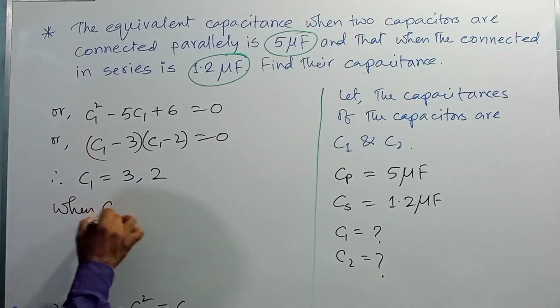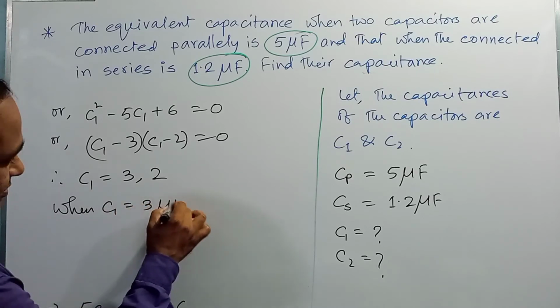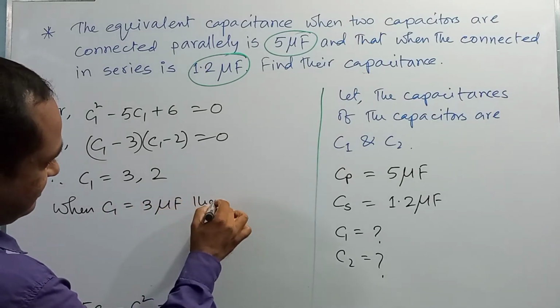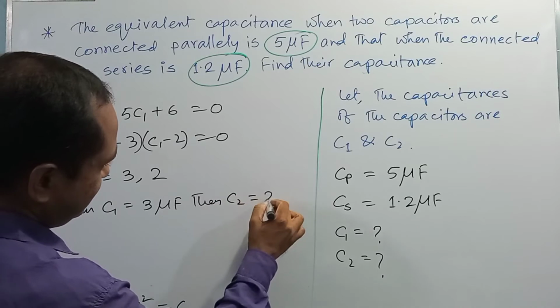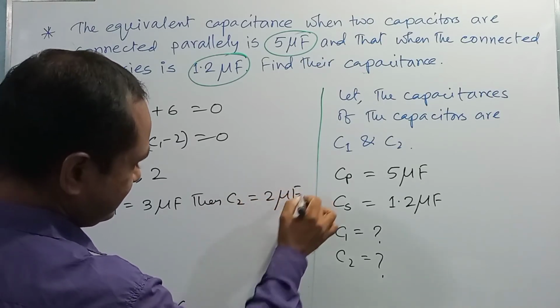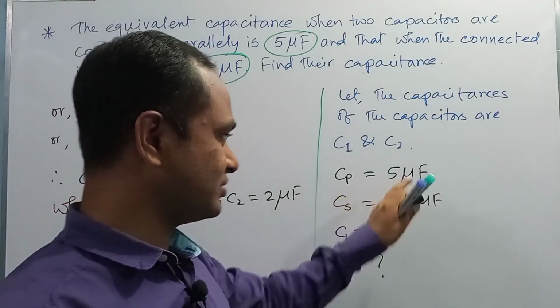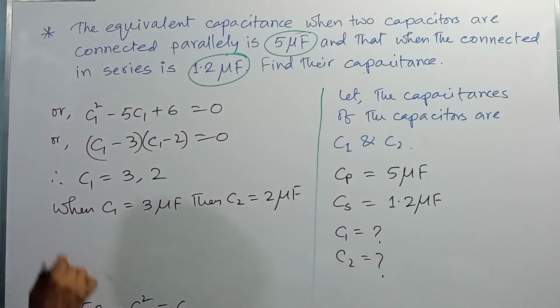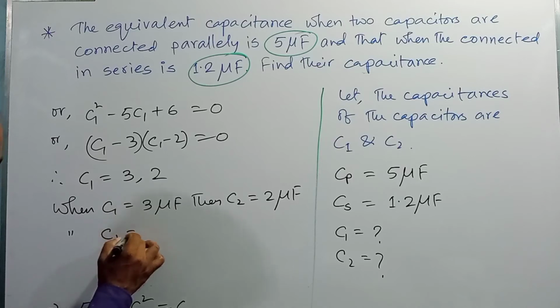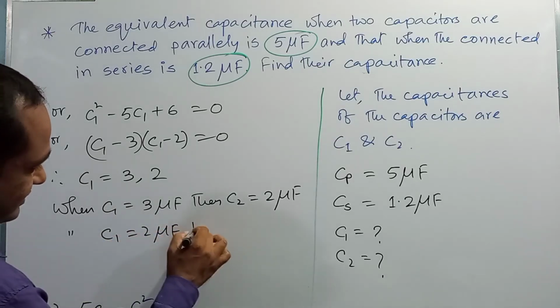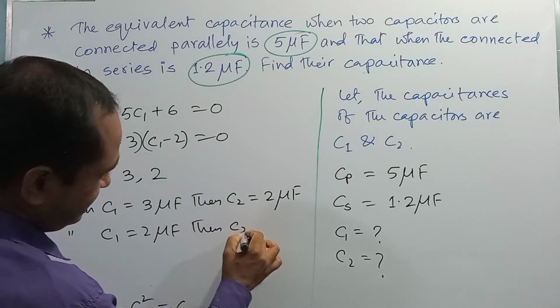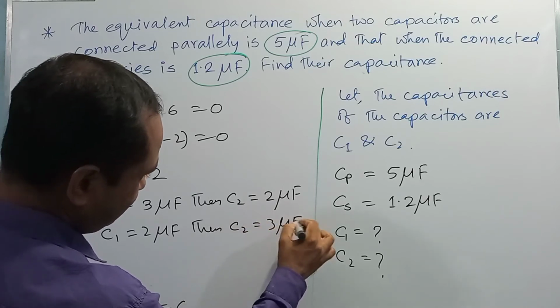When C1 is equal to 3 microfarad, then C2 will be 2 microfarad, since the sum of C1 plus C2 is equal to 5 microfarad. When C1 is equal to 2 microfarad, then C2 is equal to 3 microfarad.